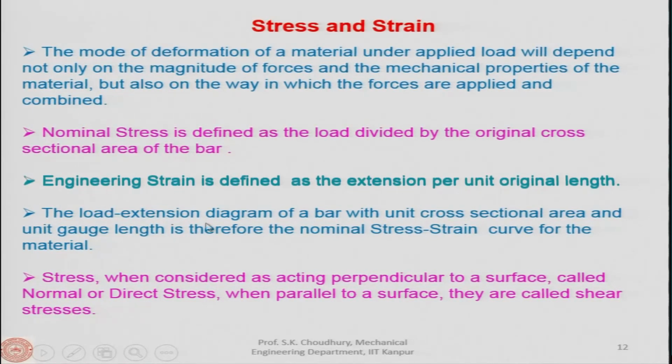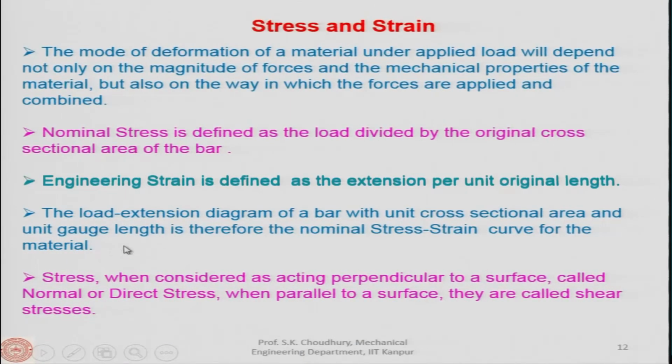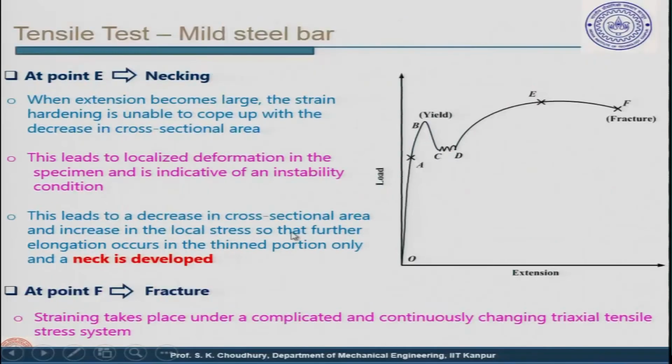The load extension diagram of a bar with unit cross sectional area and unit gauge length is therefore the nominal stress strain curve for the material. Okay. So, we mean that here we have the load and extension, it can as well be expressed as stress here and the strain here. Okay. This is because the load extension diagram is taken for the unit cross sectional area and unit gauge length. Okay. But in that case we have to say that this is the nominal stress and nominal strain, or the engineering stress and engineering strain, not the true.